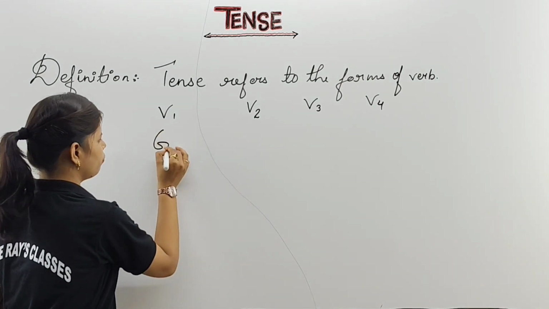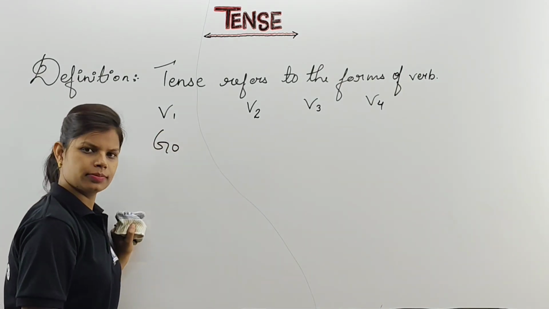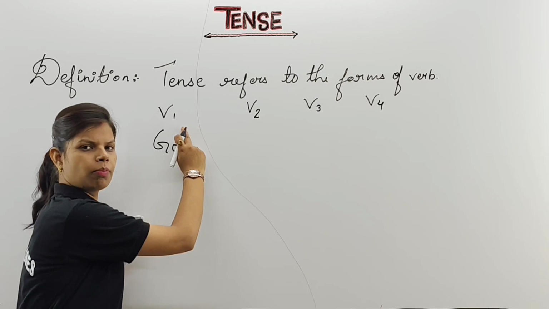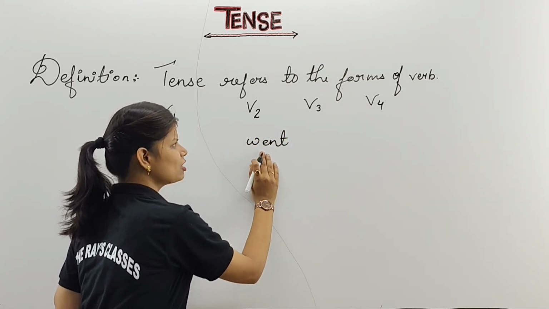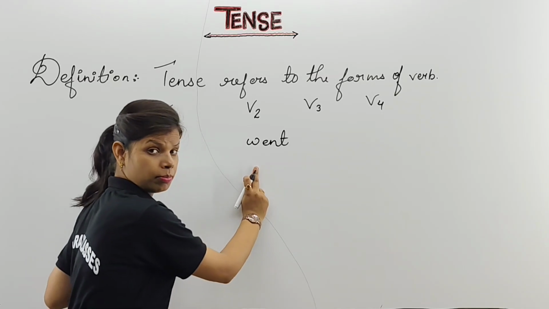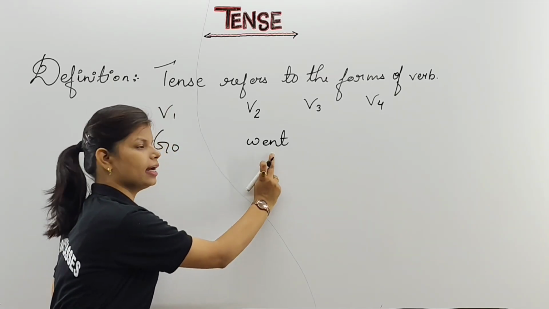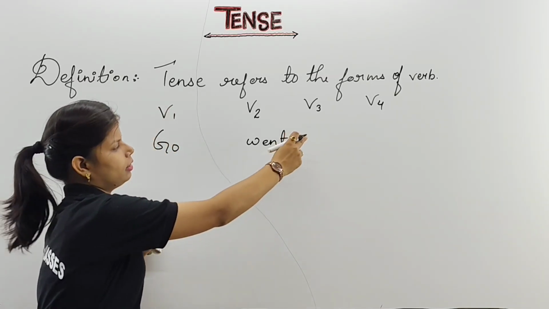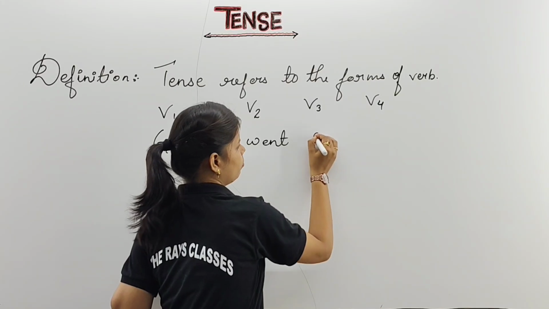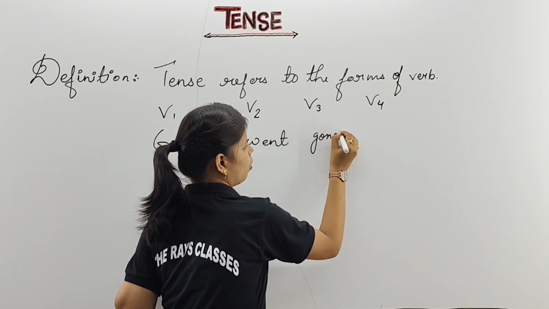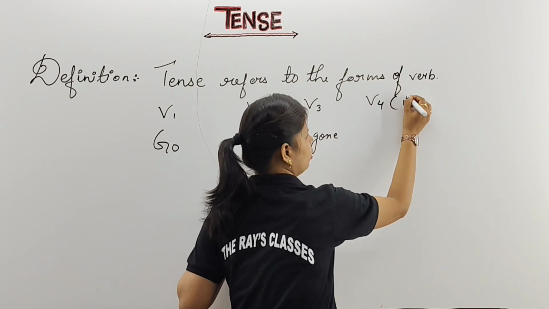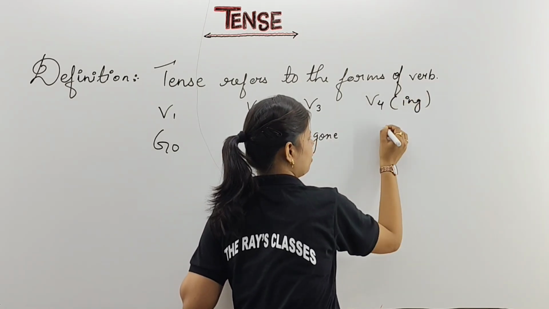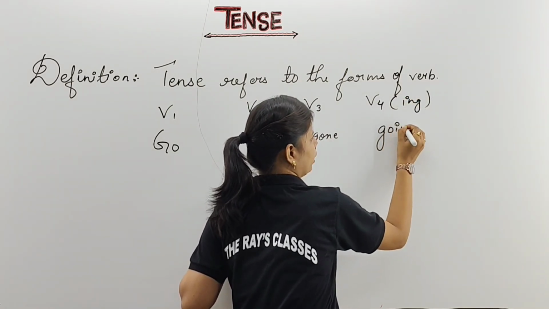If a word or a form is given, go. This is your first form. Second, the form of go is converted into the past, which is also called your past form. It is written as went. This is your third form, and that will be gone. Fourth form of yours is also called your ing form, and it can be written as going.